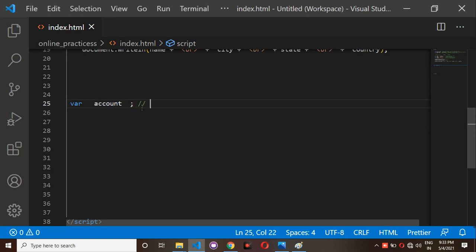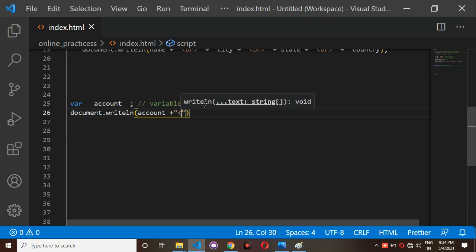So this is nothing but variable declaration, or variable declared. Variable declaration means you have not assigned any value to the variable. That is the meaning. So if you try to access that account variable, you will get undefined as the output.